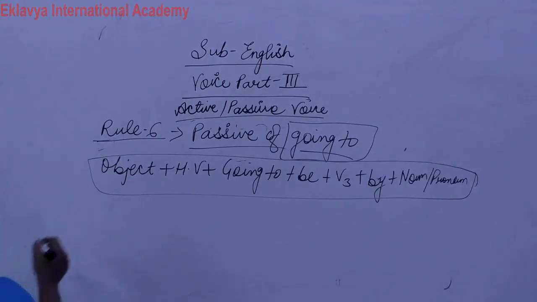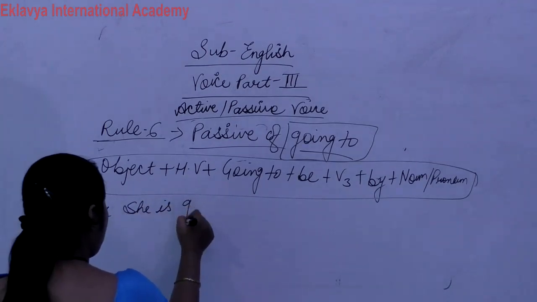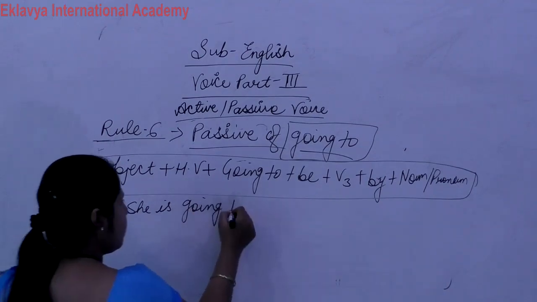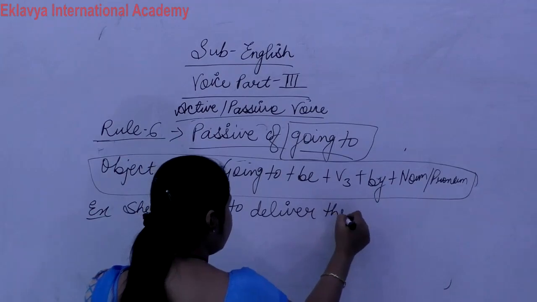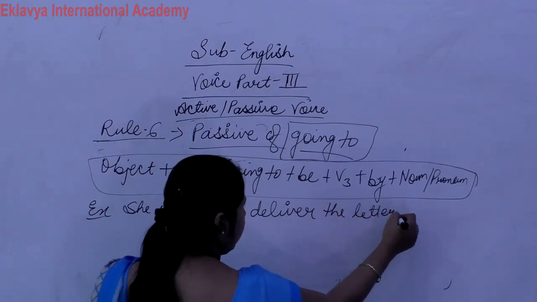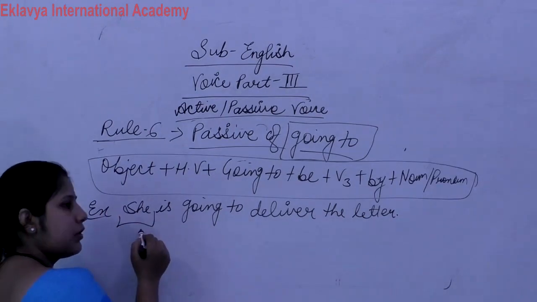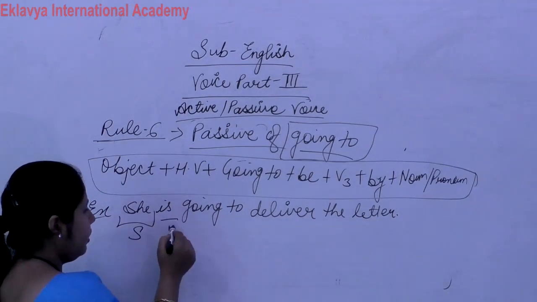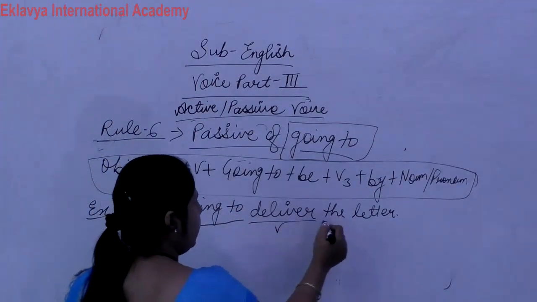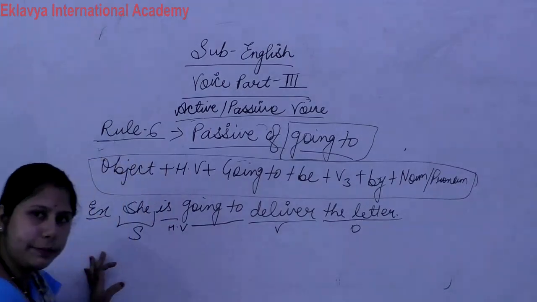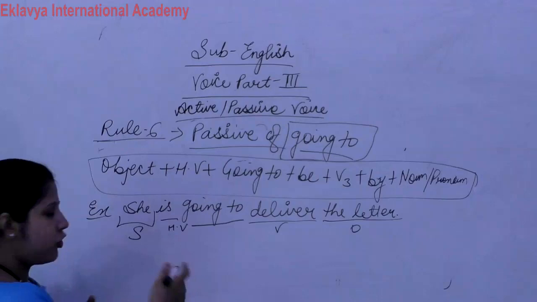Now write down the example. She is going to deliver the letter. Now see, she is the subject. Here the helping verb is given, here going to is given, here the verb is given, and this is the object. Clear? What will we do? Now we change this into passive voice. How do we change it?